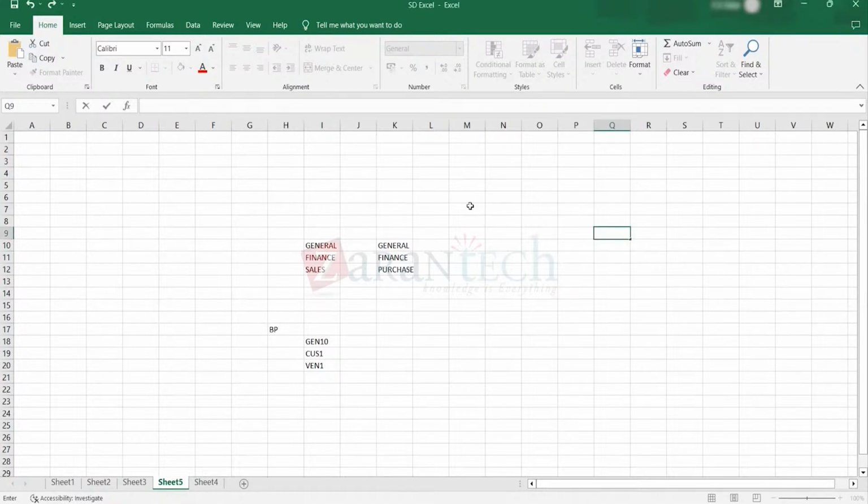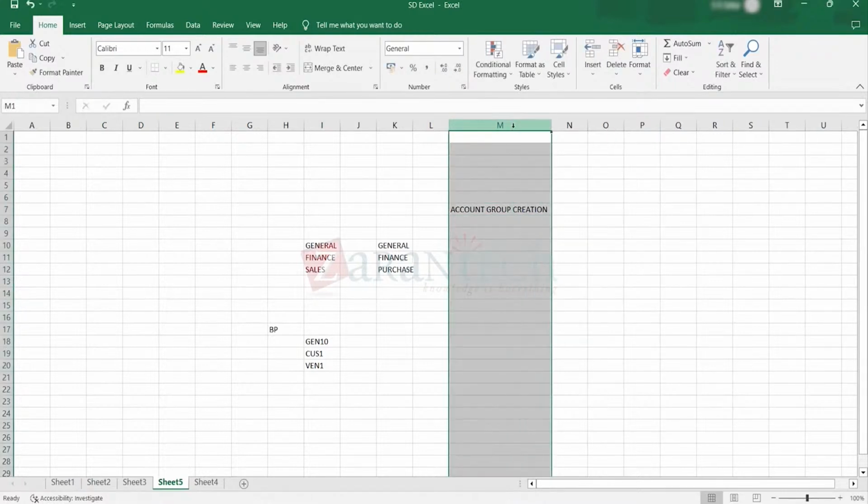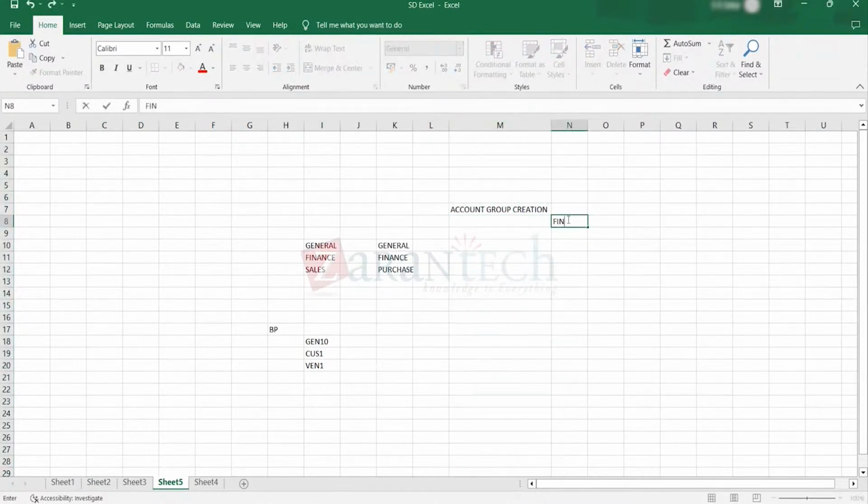Okay. So the first step is the account group creation. It comes under finance accounting. So under finance accounting, we have account group and number range. Under the account group creation under finance accounting, there are account group number ranges.